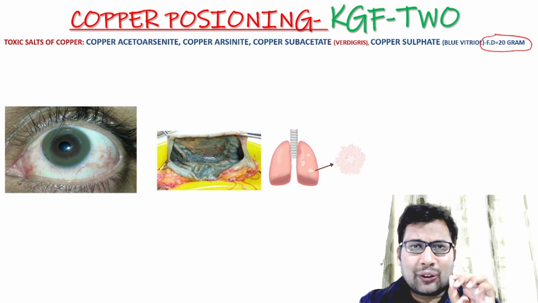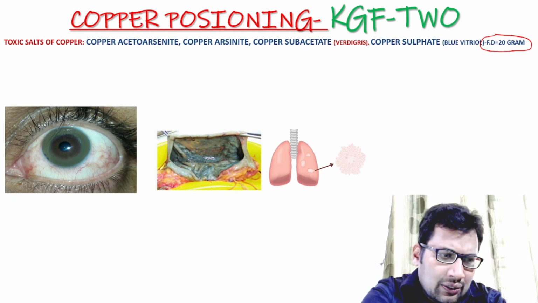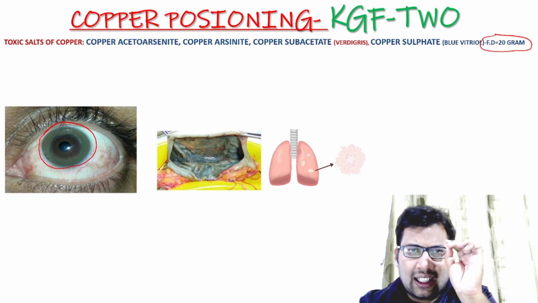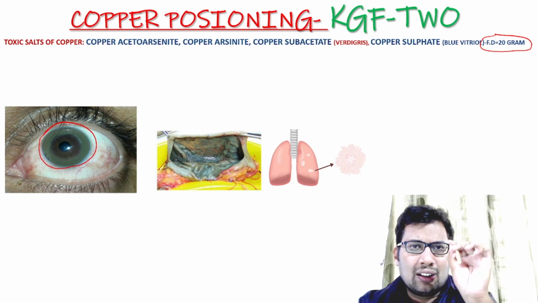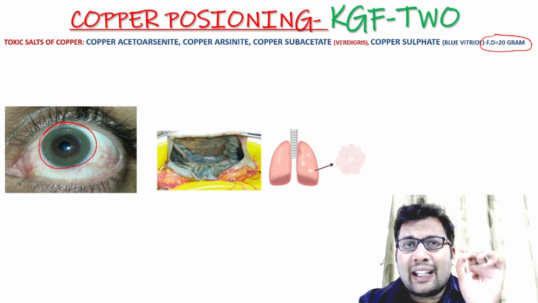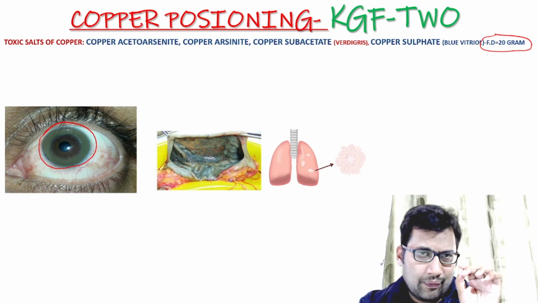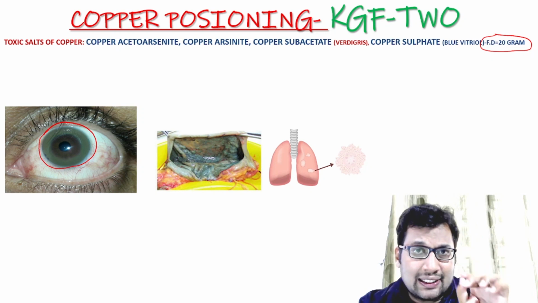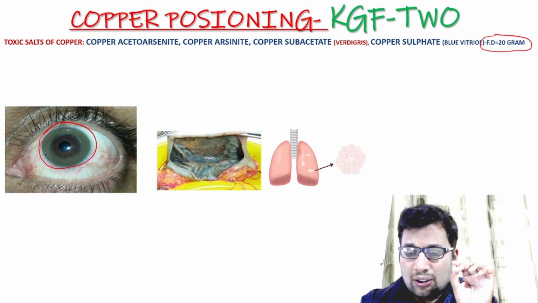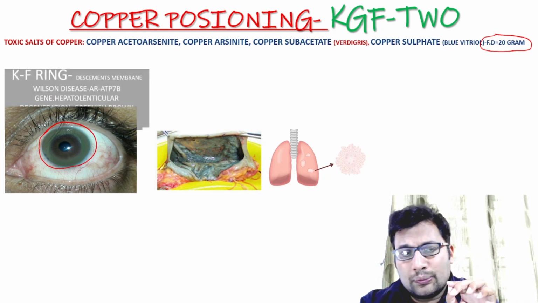Mnemonic is KGF2, K for KF ring. You can see here in the picture on the left side, there is a collection of the green pigment in the descemet membrane of the cornea, that is known as KF ring. That can be seen in Wilson disease, and it can be seen in chronic copper poisoning also. This can be an MCQ.